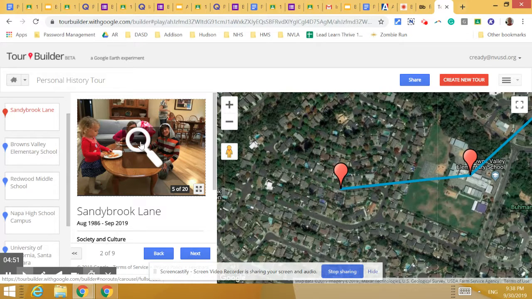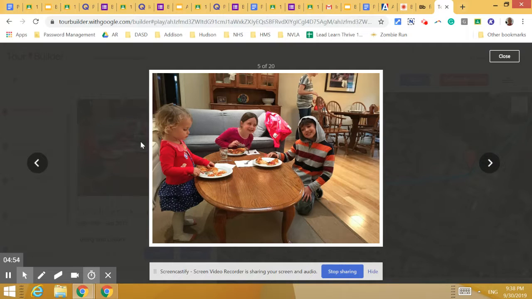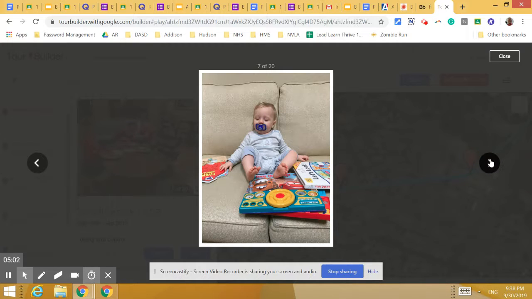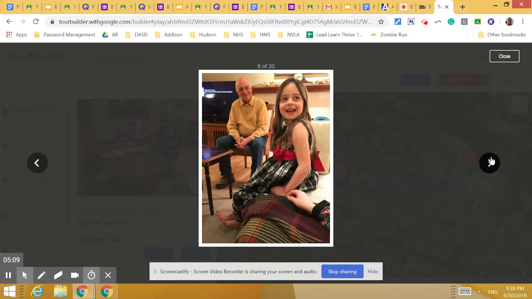And notice there's this magnifying glass because you can click on that and it's trying to get you to make those pictures bigger, right? So there's that option. You go in there. There's Hudson and Gracie. Again, there's Hudson when he was a baby, right? So you can see how he's grown up in this house and had these experiences over time.